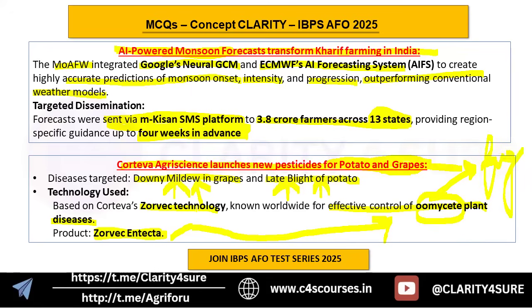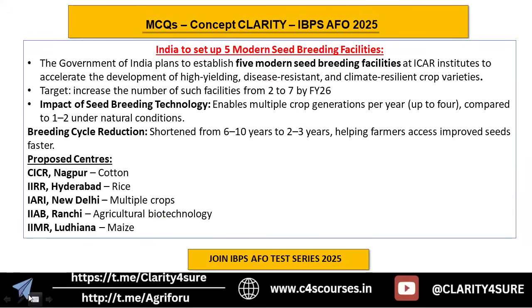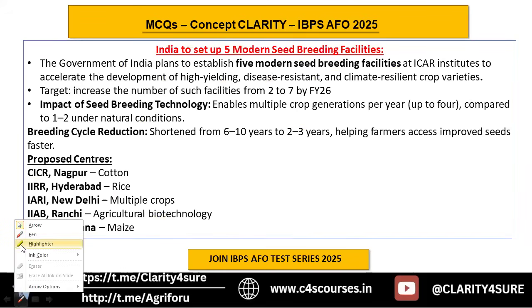Now, since it is a fungicide, that means downy mildew and late blight of potato. These are caused by some sort of fungus. So you can just backlink in this way. Okay, right. Now let's see the next one.